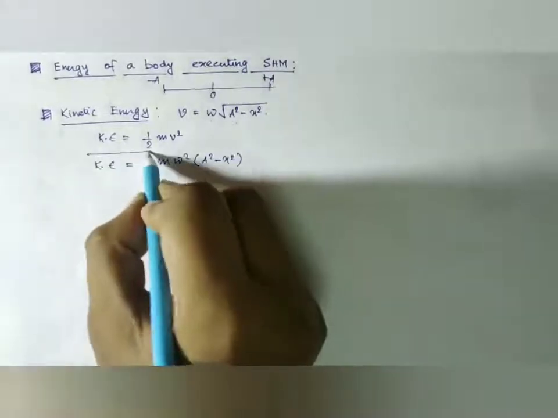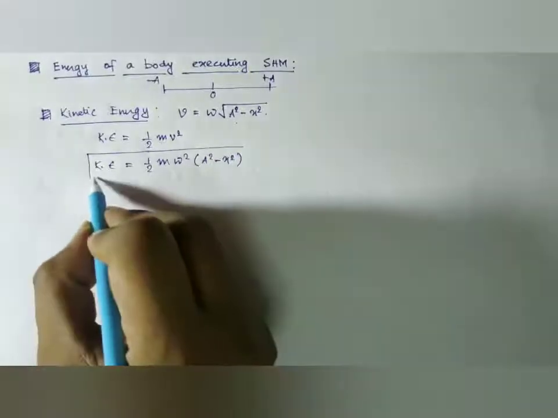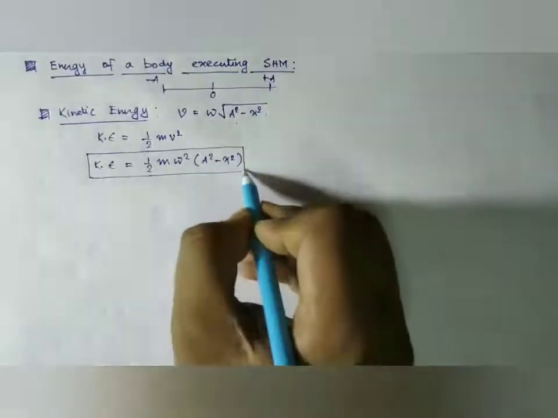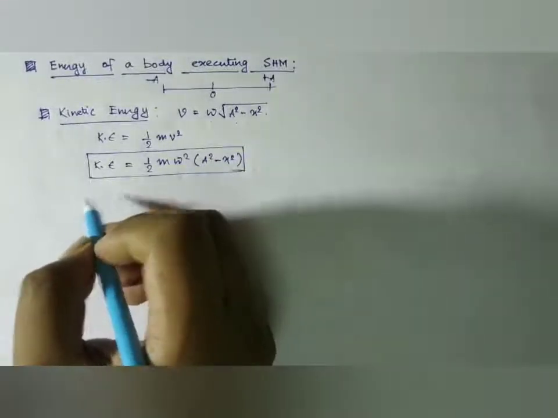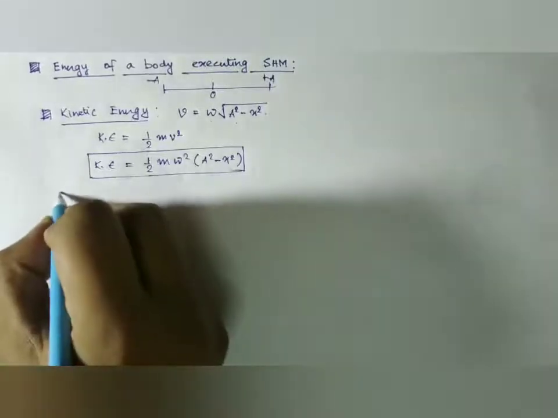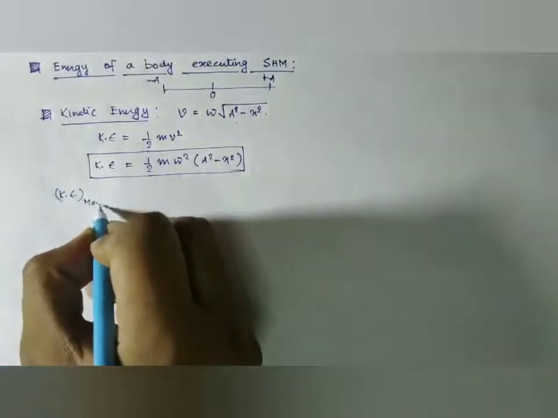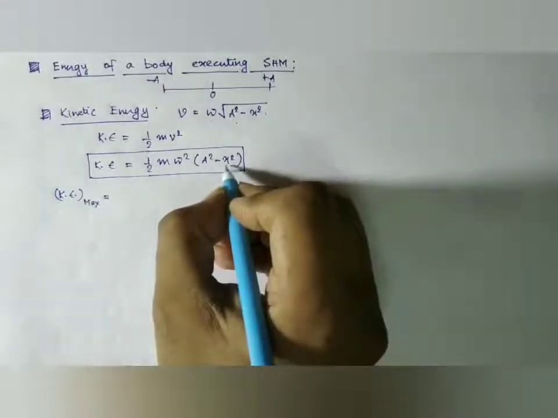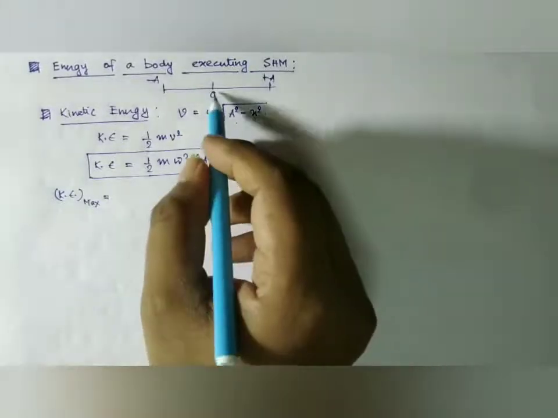So this is the expression of kinetic energy of a body executing simple harmonic motion. Now similarly, look here where it is maximum at x equal to 0, that is at the equilibrium position.